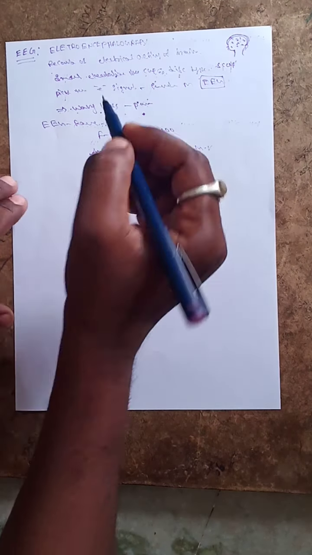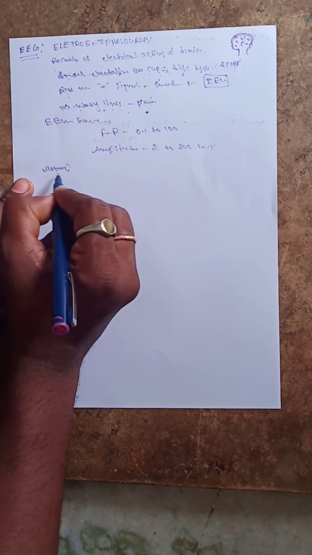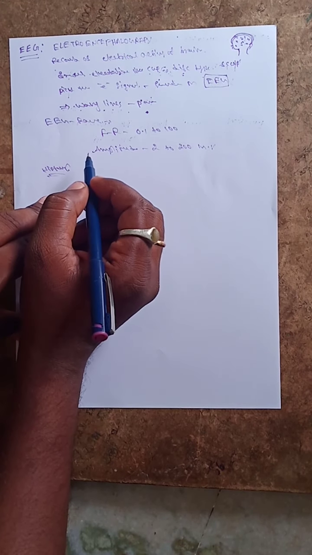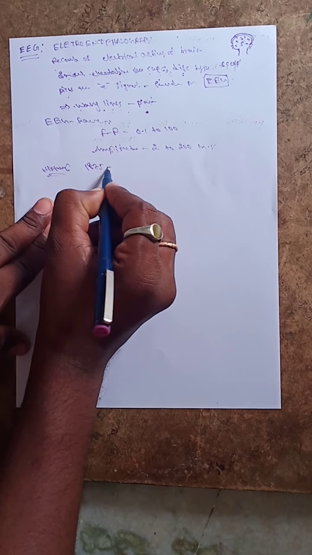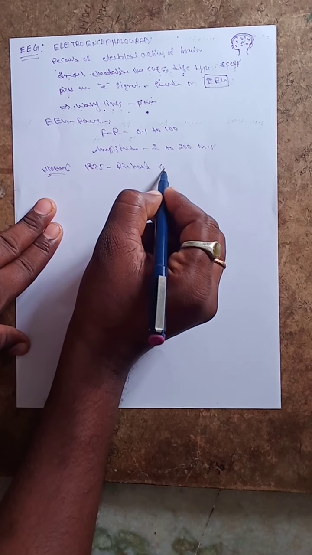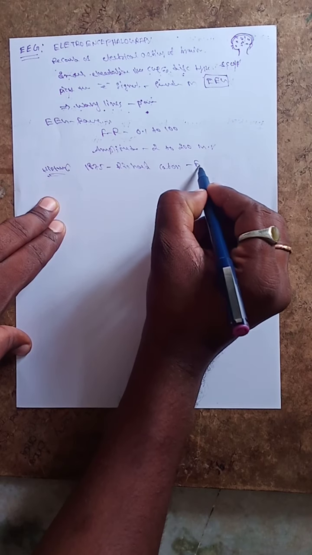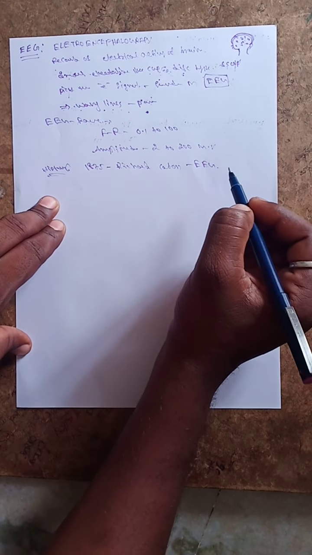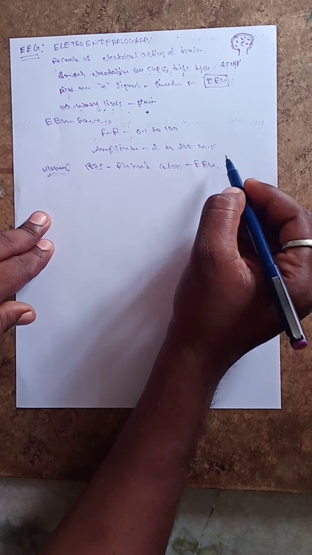The next one, what is the history of electroencephalography? In 1875, Richard Caton from Germany discovered the EEG and identified the electrical activity in the brain.